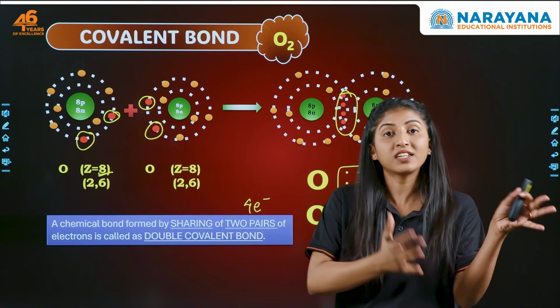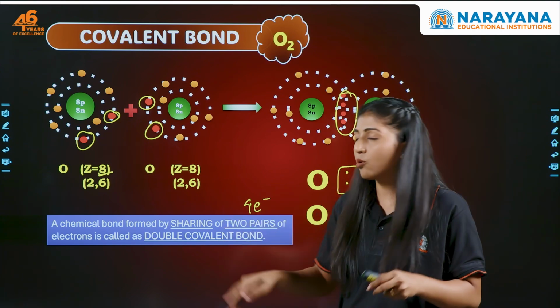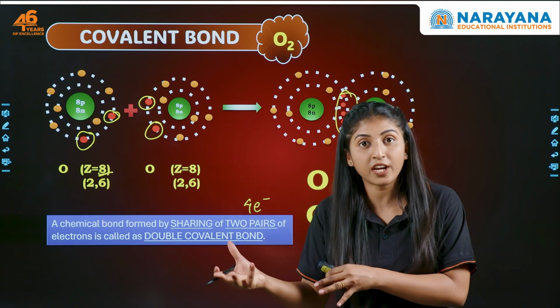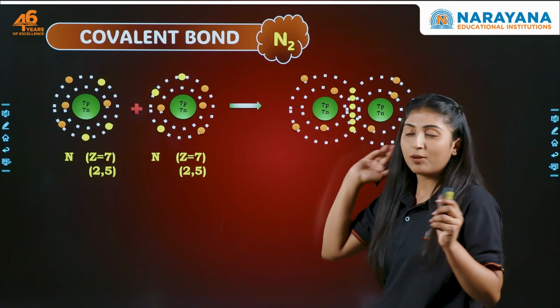Again, a question can come in the examination because you will only think, okay, it's a double bond so 2 electrons. No, it's 2 pairs of electrons. How many electrons are being shared? It's 4, right? Now let's talk about nitrogen.